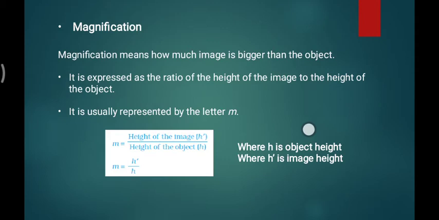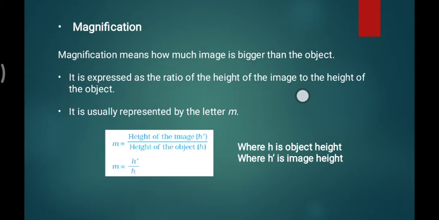For example, the next example I can take: the object height is 10 centimeters, and when the image forms, the image height is 5 centimeters. So the image is decreased, but how many times, that you can also answer. The image height is 5 centimeters and the object size is 10, then cancelling out, you get 1 upon 2. 1 upon 2 means 0.5, which means half, so m is equal to half.